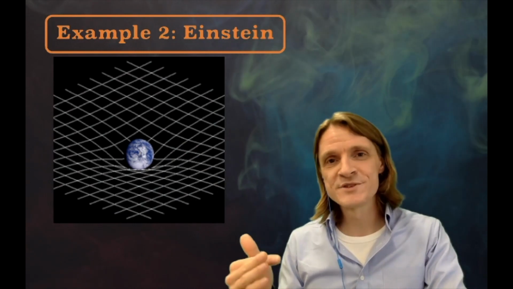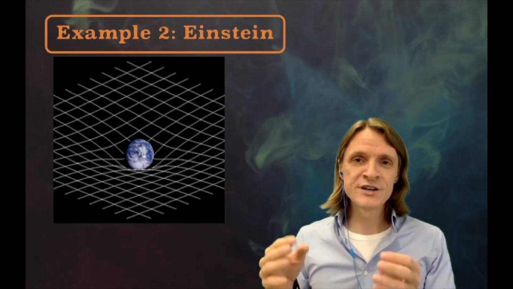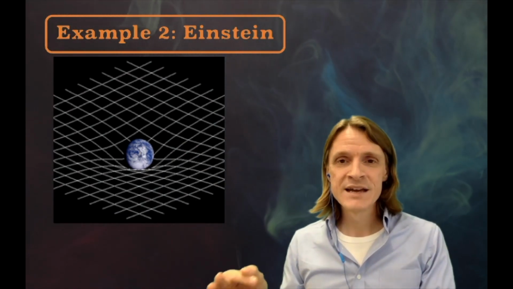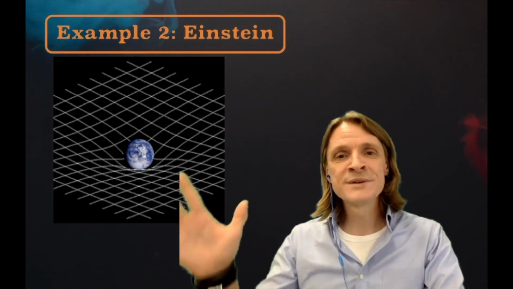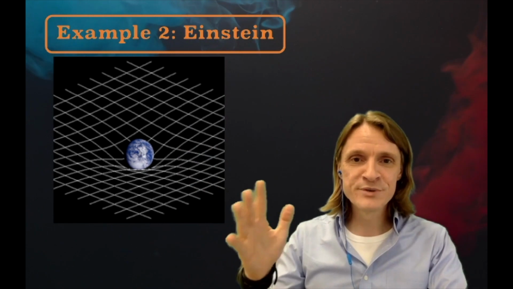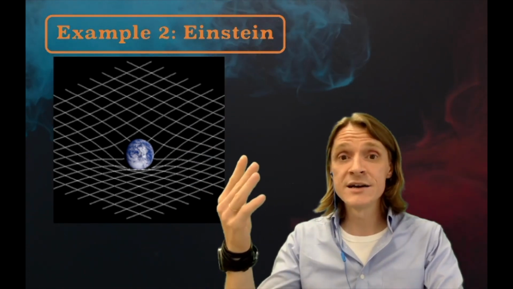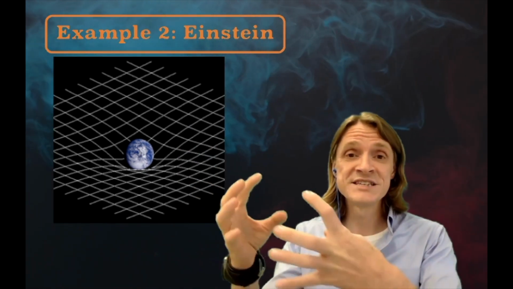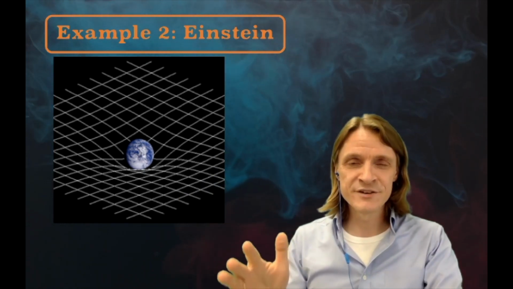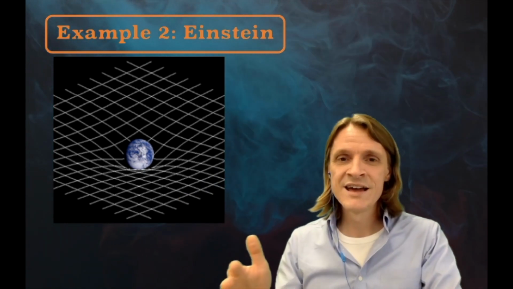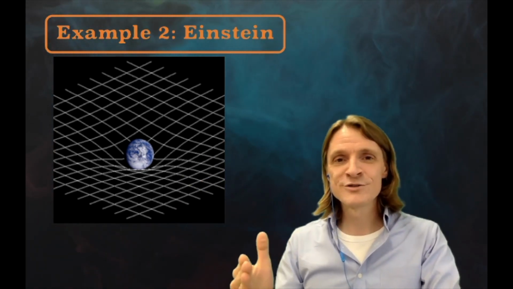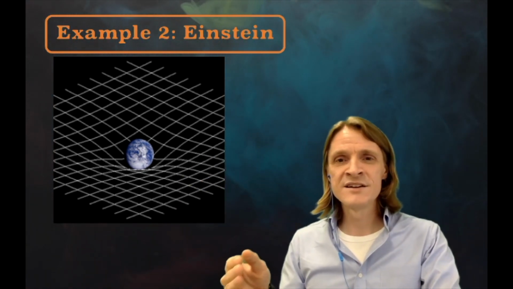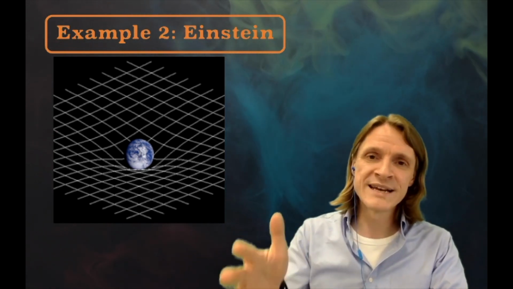But finally, in 1911, Einstein realized that such observations could be made during a total solar eclipse. This is an astronomical phenomenon when during daytime, the moon completely covers the sun for a short period of time. So the sun is in the sky, but it's covered, so you can see behind it. And if you're lucky enough, and if it's not cloudy on that day, you can even observe some stars around it. The total solar eclipse is a rare event, and it is only visible from certain spots on our planet.